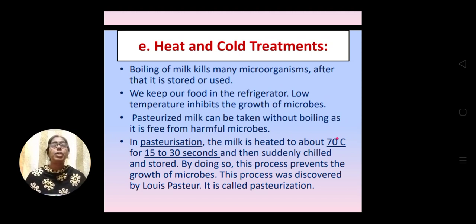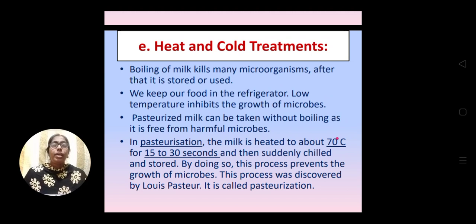What is pasteurized milk? The milk, before packing it in a packet, is pasteurized, and the process is called pasteurization. So what is pasteurization? In the process of pasteurization, the milk is heated up to about 70 degrees Celsius for about 15 to 30 seconds, and then suddenly chilled and stored.